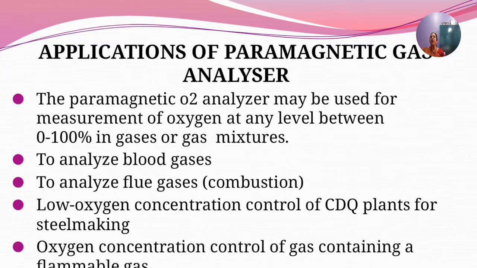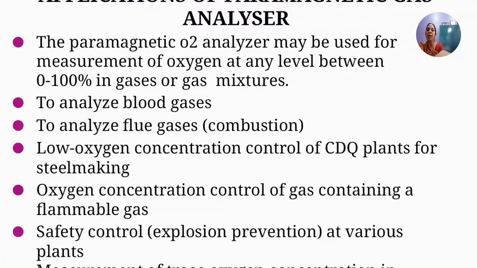They are used to analyze blood gases. They are used to analyze flue gases, combustion. Low oxygen concentration control of CDQ plants for steel making, and oxygen concentration control of gas containing a flammable gas.